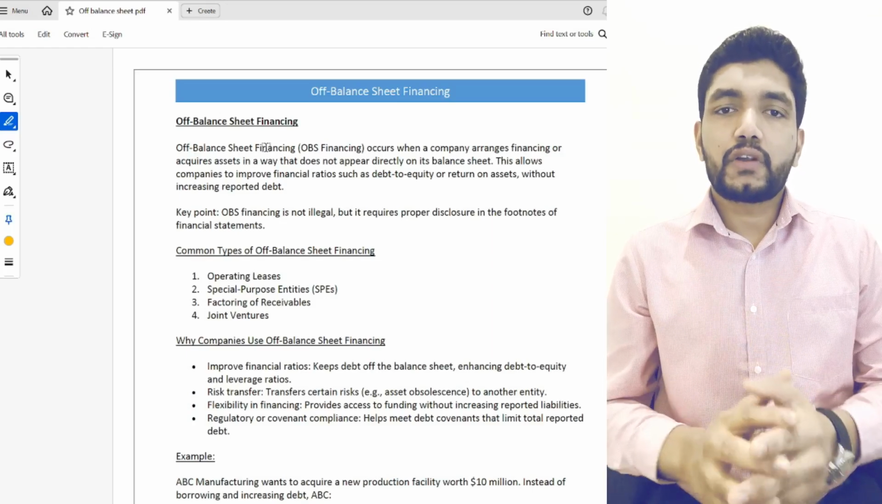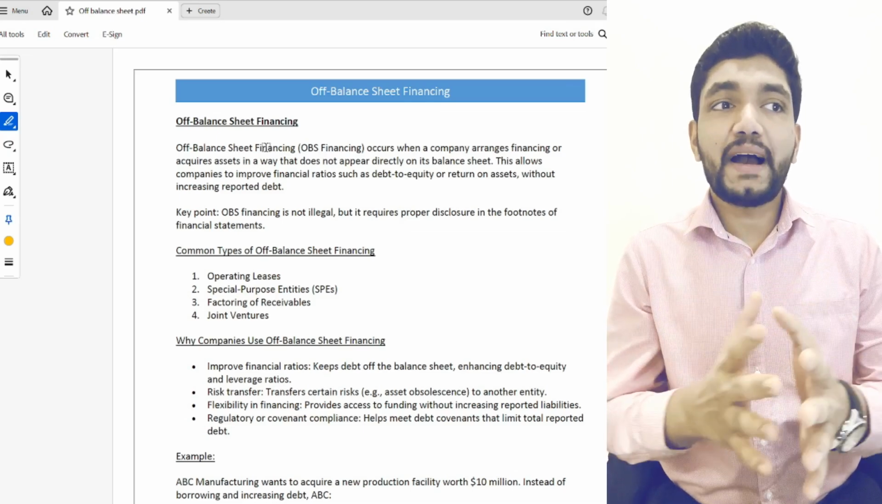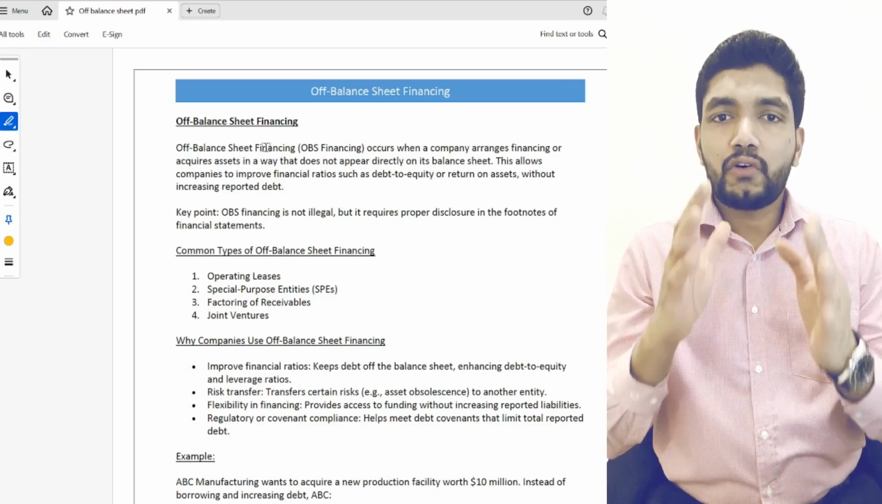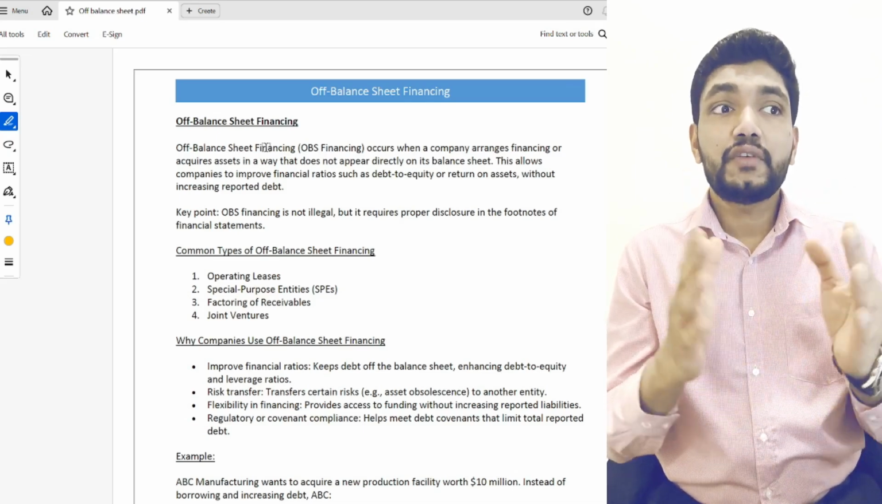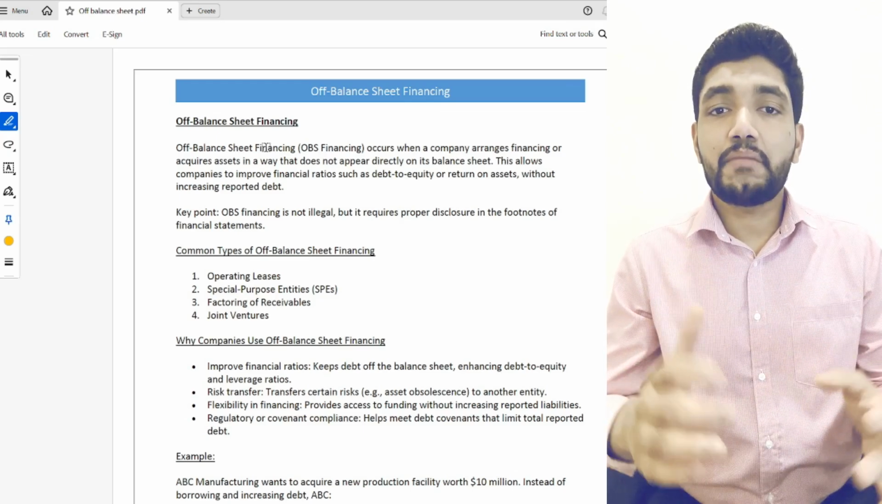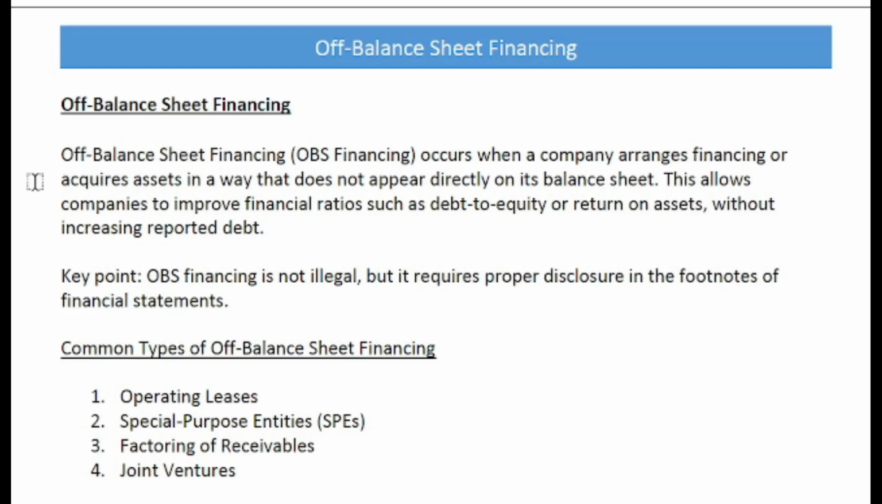So in this tutorial, we are going to discuss off-balance sheet financing. So what is off-balance sheet financing? The name itself explains it: financing of an asset which is not affecting the balance sheet of the company. Off-balance sheet financing occurs when a company arranges financing or acquires an asset in a way that does not appear directly on its balance sheet. It allows companies to improve financial ratios such as debt equity and return on asset without increasing reported debt.